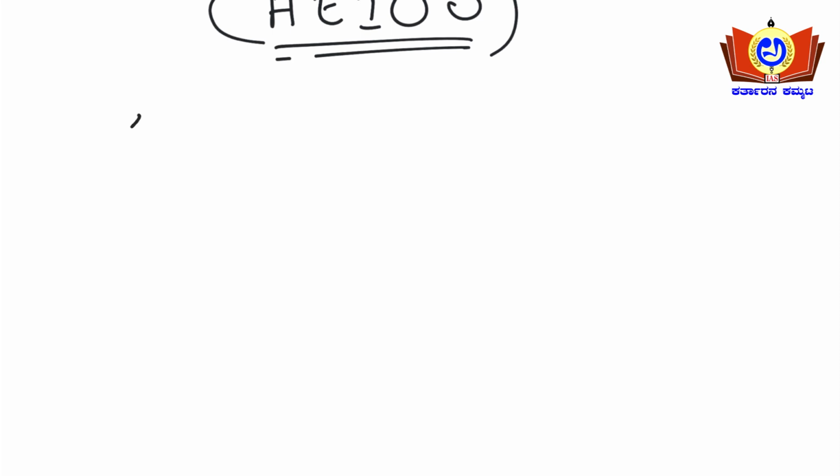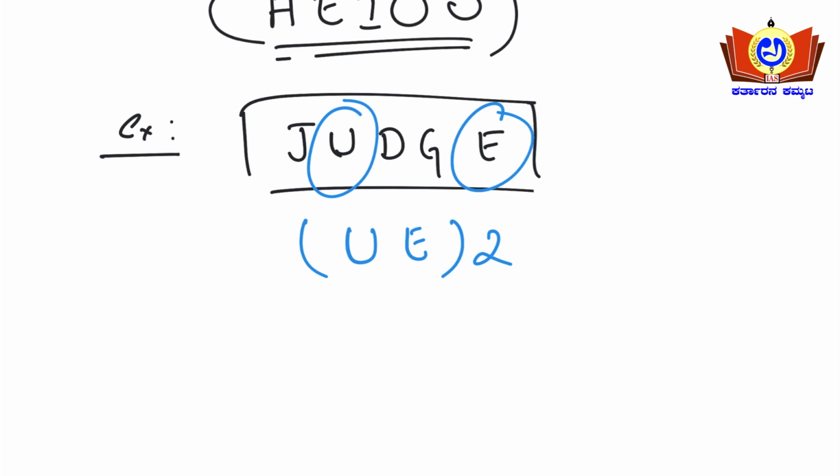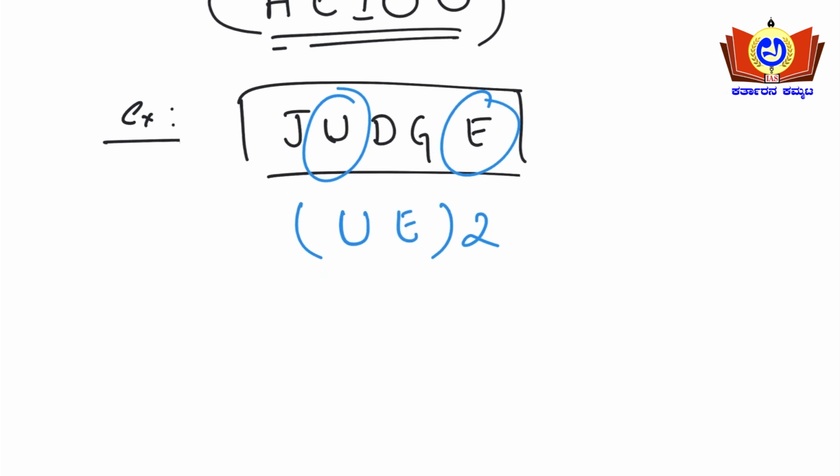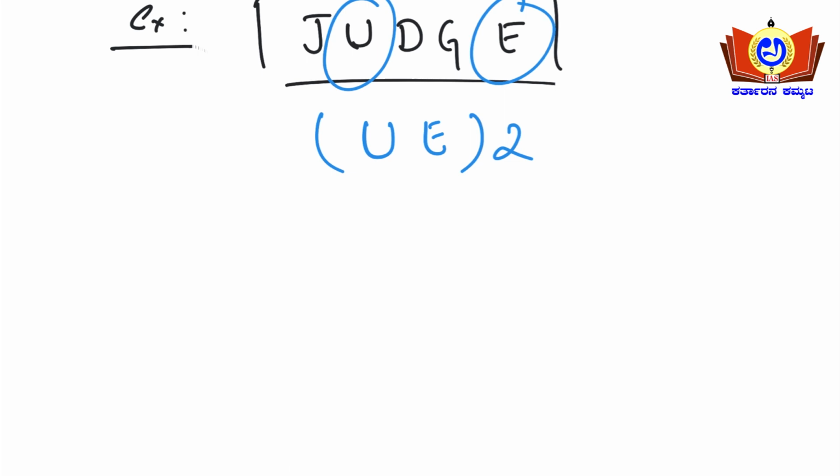For example, say the word JUDGE. This is the word judge here. So identify the vowels here. U is a vowel and E is a vowel, so there are two vowels, U and E. Whenever such kinds of questions are encountered, you need to solve the question on the basis of what I'm dealing with here.